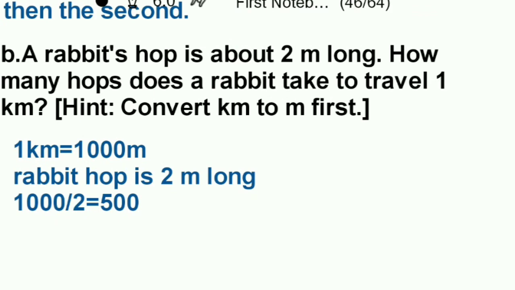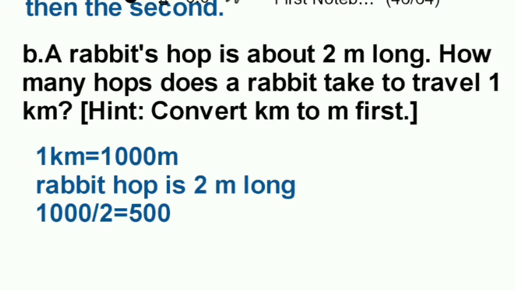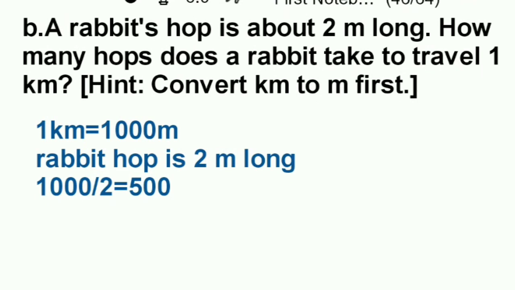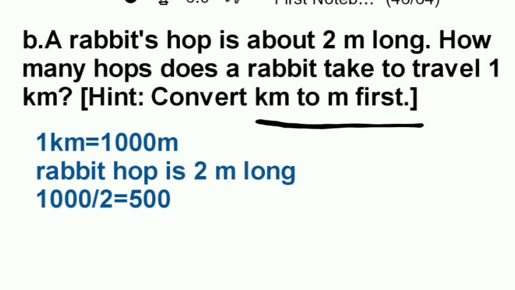A rabbit hop is about 2 meter long. How many hops does a rabbit take to travel 1 kilometer? So here we can convert 1 kilometer to meter. So we know that 1 kilometer equals 1000 meter.